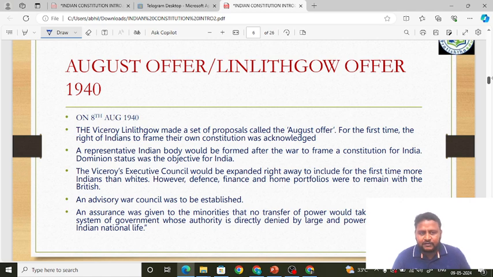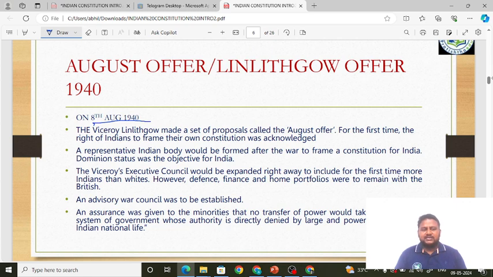The August offer was proposed in 1940. Specifically, to be precise, it was proposed on 8th August 1940. So they made a set of proposals, and that set of proposals was called the August offer. Since it was made on 8th August 1940, it is called the August offer. Why did they make it? To make sure that Indians participate in the Second World War.